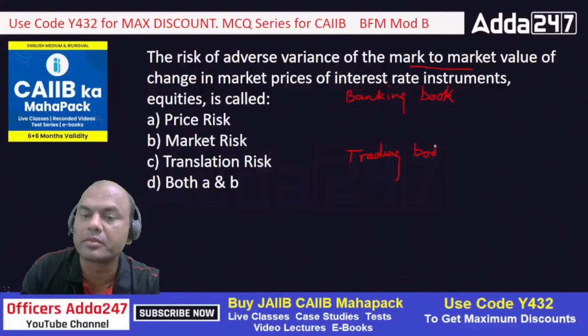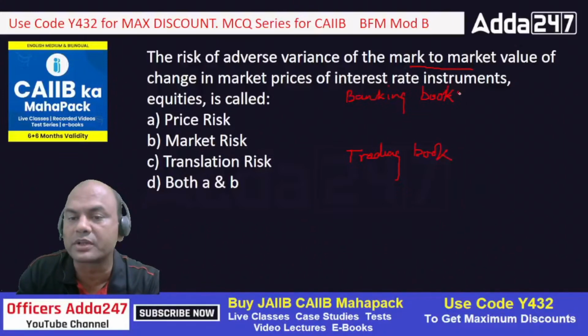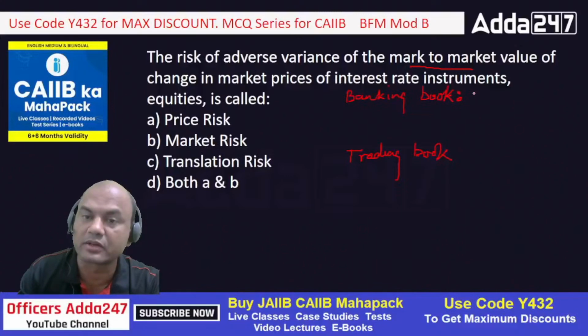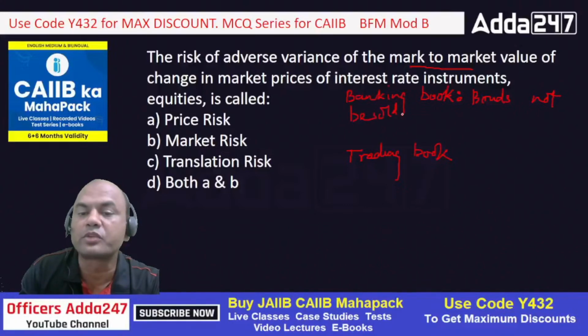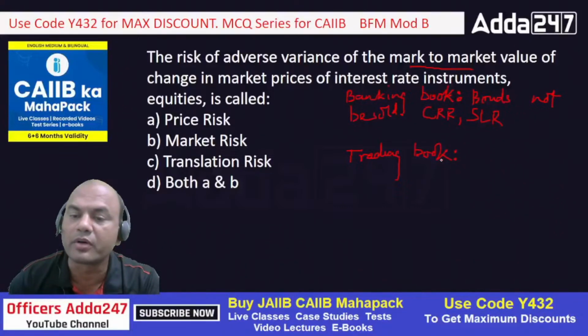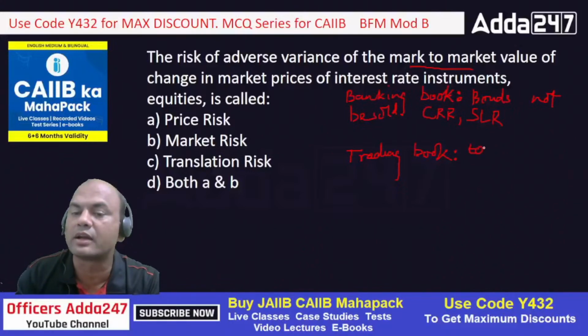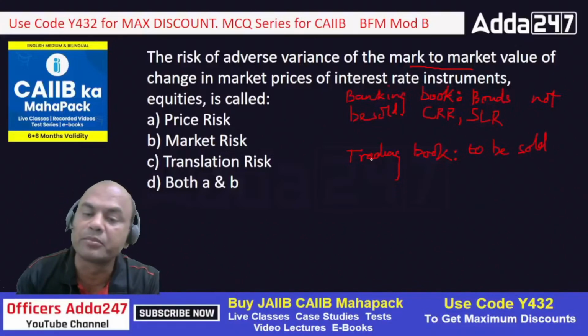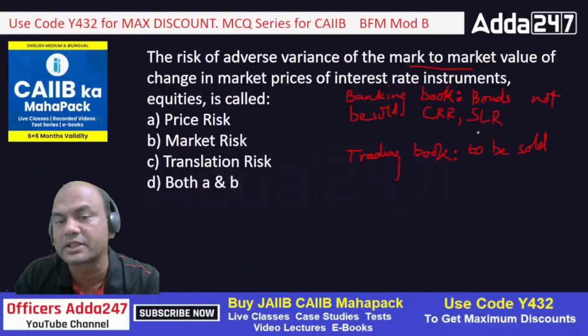Always remember, in the banking book I buy those bonds which are not to be sold. Which are those? The bonds for CRR, SLR, the statutory bonds. These bonds are bought by me in the banking book. But what is the trading book then? The trading book is the bonds which are to be sold. I'll buy the bonds which are to be sold over here. Means I'm buying these bonds for profit, not for the compulsory statutory requirement.